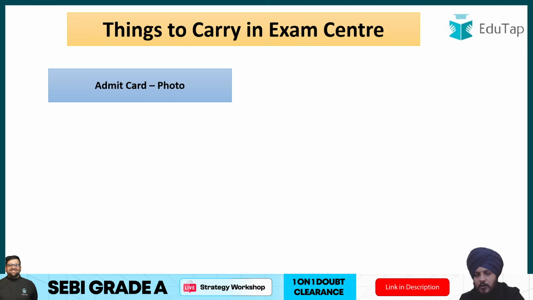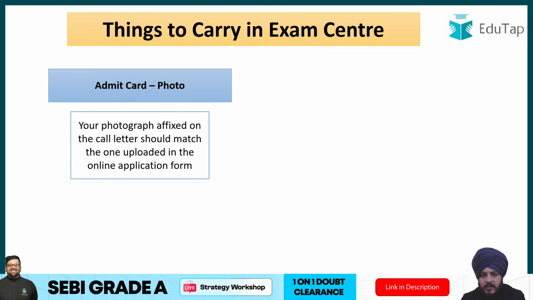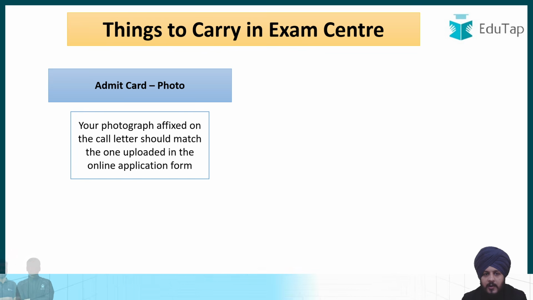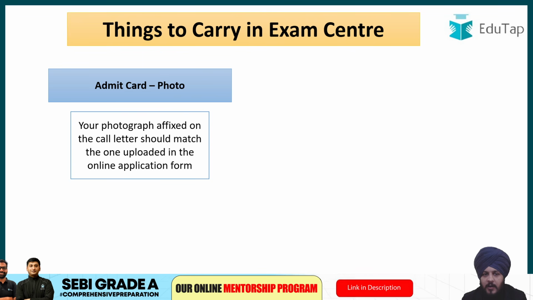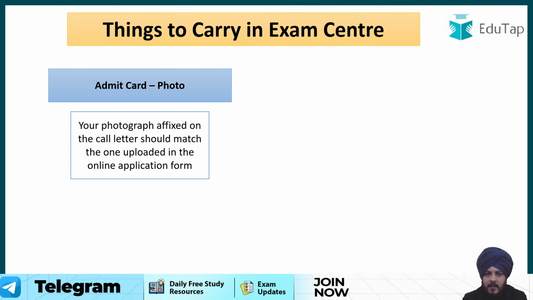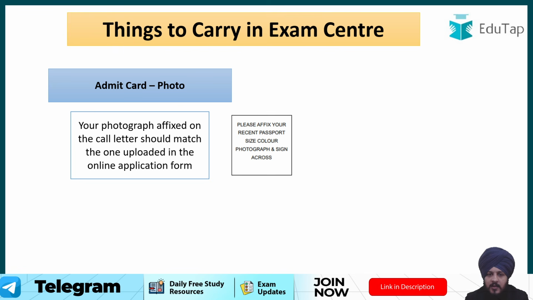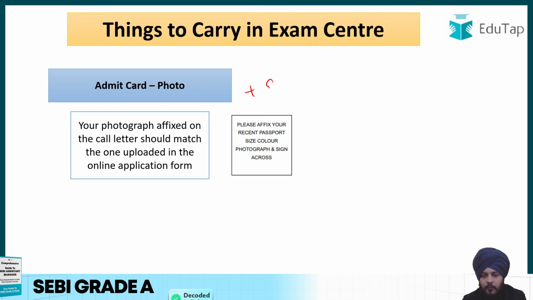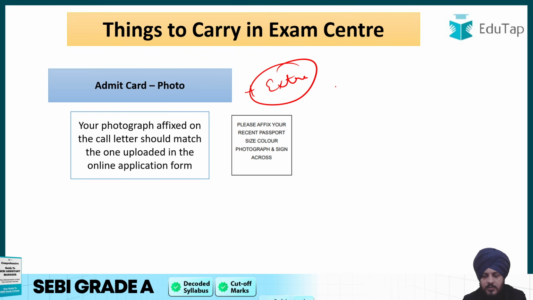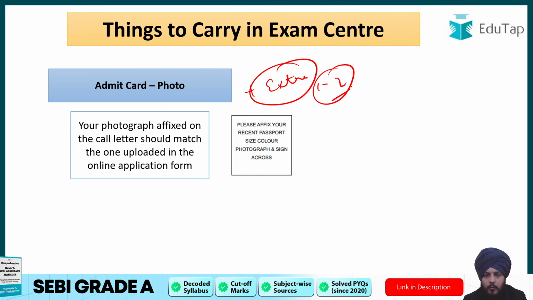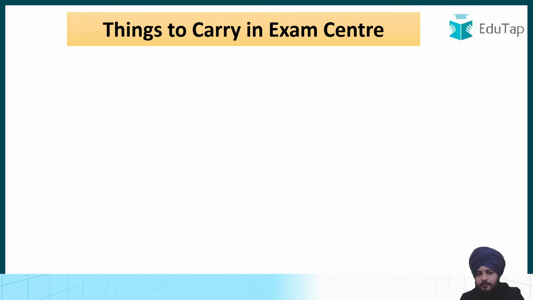The second thing is, of course, you also need to have photo, right? Because you have to affix the photo on the call letter, right? So please have a photograph, and this should be the same photograph that you had basically used while filling the application form. The same photograph that you had uploaded in the application form, that photograph you have to use for the admit card also, right? So you have to affix it over there, and please make sure that the photo is same. Apart from that, carry some extra photographs too for the emergency. So try to have 1 to 2 extra photographs, and that should suffice.